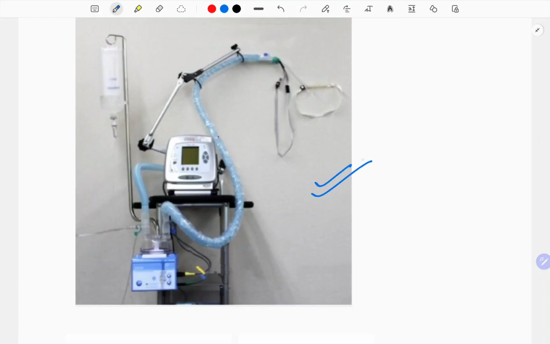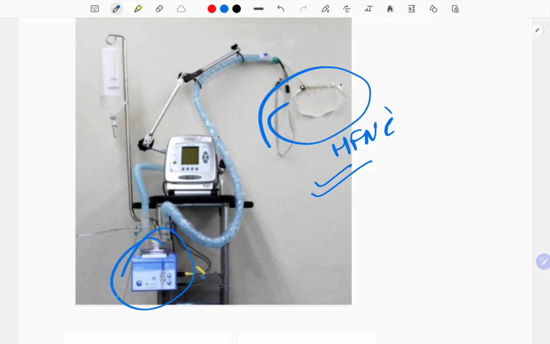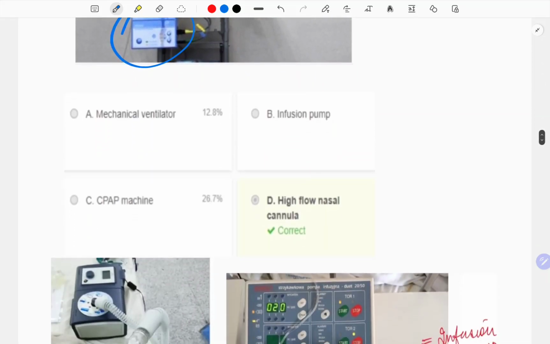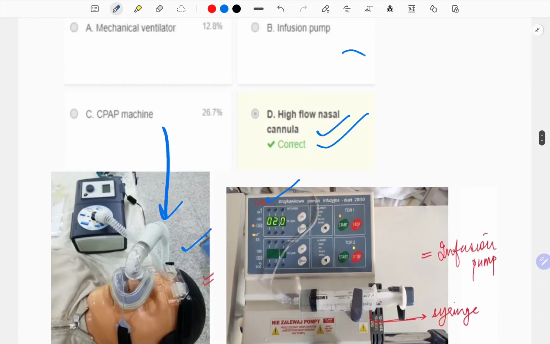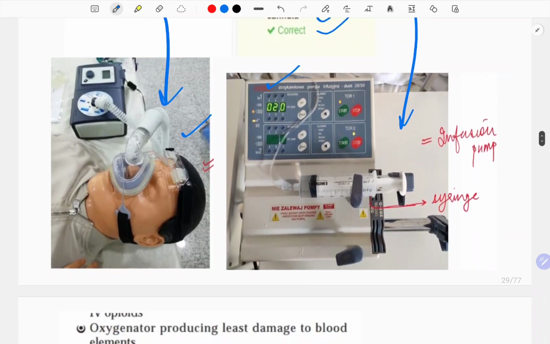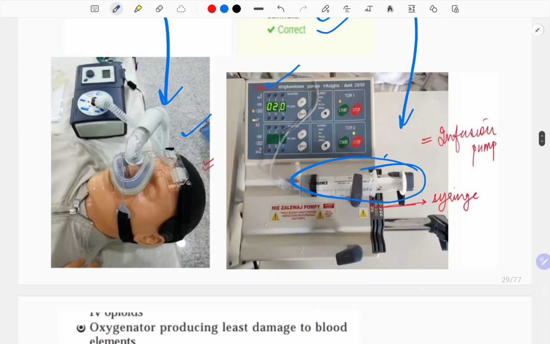Now, what is this machine? This is basically a high flow nasal cannula. Here is the cannula part and here is the humidifier part. So this is a high flow nasal cannula, and I have put these because they are given in the question. See, this is a CPAP machine and this is an infusion pump. How will you identify it? See, there is a big syringe in it, so this is an infusion pump.